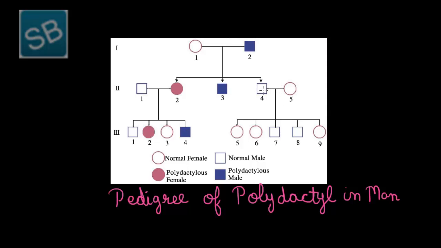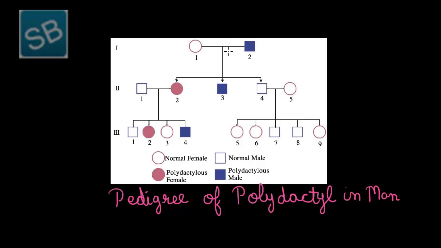Similarly, a cross is arranged between a normal male and a normal female. In this, the third generation that is obtained contains all normal, whether male or female. In the case of pedigree analysis, that is the study of it, the cross between the two, either normal or polydactylous male and female, is represented by a horizontal line.